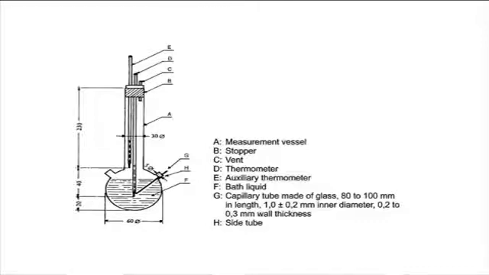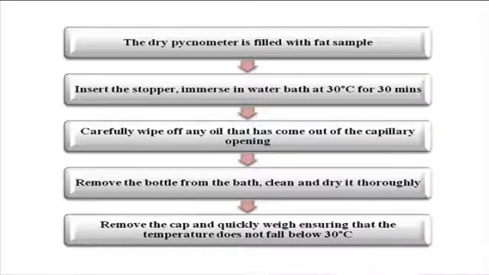The procedure for the estimation of specific gravity uses a pycnometer. As you can see, the dry pycnometer is filled with the sample. The stopper has to be inserted and immersed in a water bath at 30 degrees Celsius for 30 minutes. Carefully wipe away any extra oil coming out of the capillary opening. The bottle has to be removed from the water bath, cleaned and dried thoroughly. The cap has to be removed and the bottle quickly weighed, ensuring the temperature does not fall below 30 degrees Celsius.